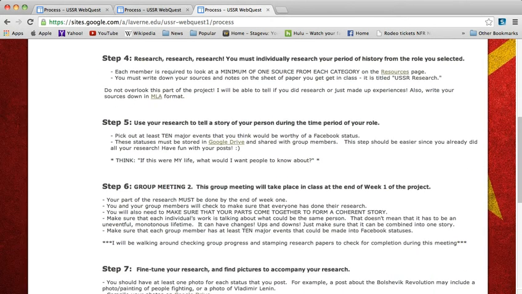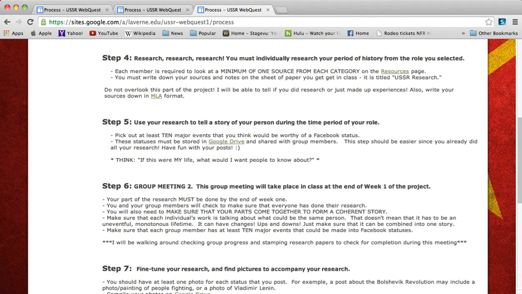Step 5, they need to use their research to tell a story of their person during their time period. So they need to pick out at least 10 major events or happenings or developments in the USSR that would be worthy of a Facebook status. They need to share these statuses in a Google Drive with all of their group members. I've provided them a tutorial on how to use Google Drive in this step, reminding them to think that if it was their life, what would they want to put in their Facebook?